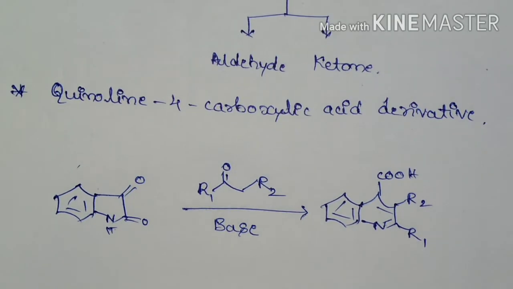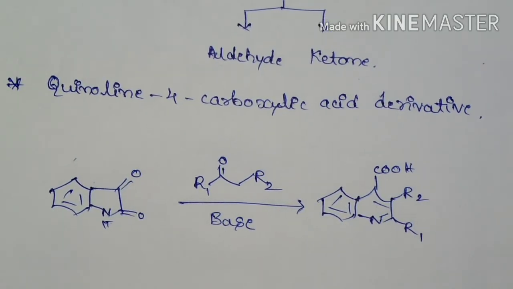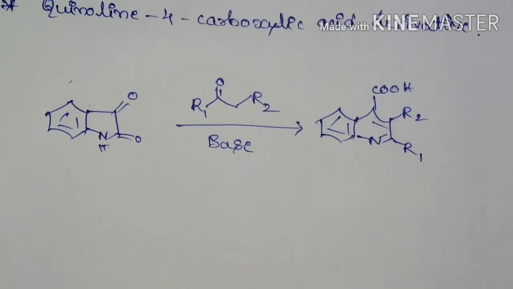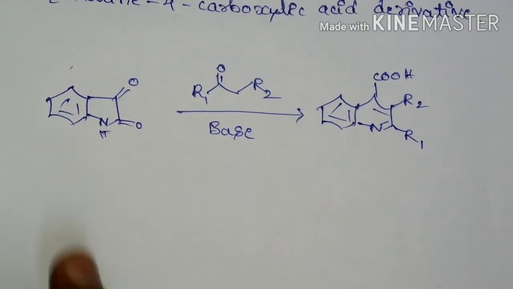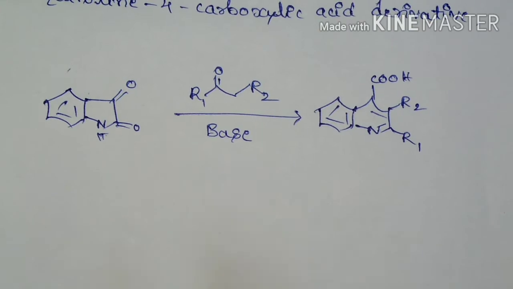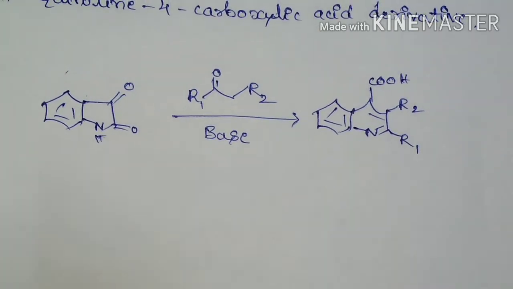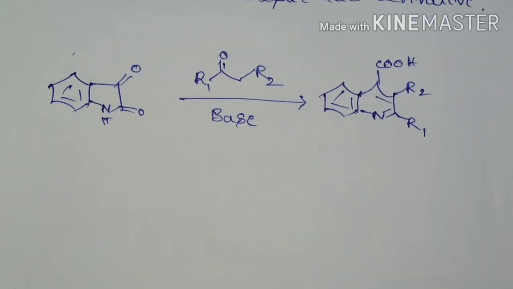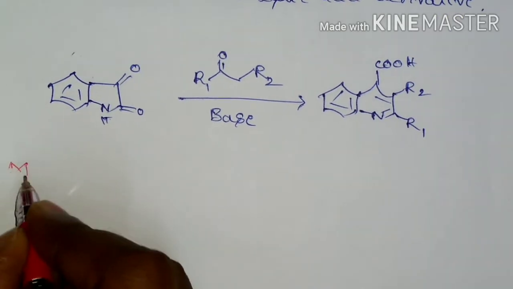So this is the general reaction. Now if you come to the mechanism, how this 5-membered ring gets converted into a 6-membered ring and overall becomes an aromatic compound, we will now see the mechanism.